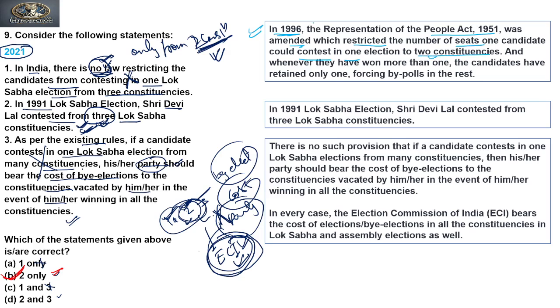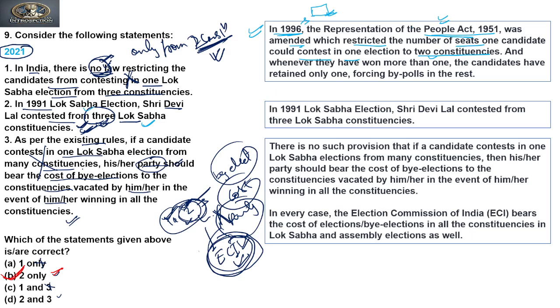It means before 1996, there was a provision that a candidate could contest more than two seats, which can be seen in Devi Lal's elections. He had contested in 1991 from three constituencies, but this was restricted by the 1996 amendment to the 1951 Act.